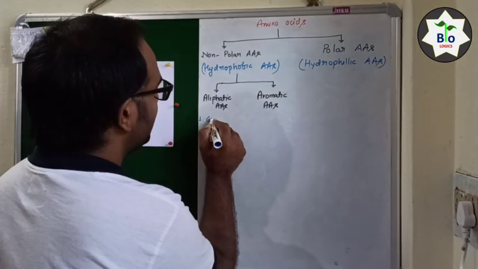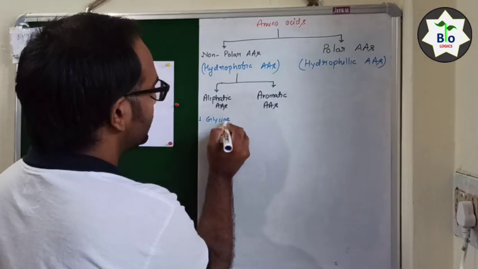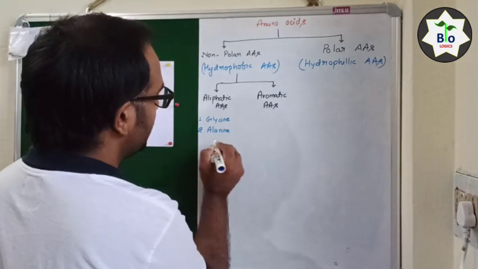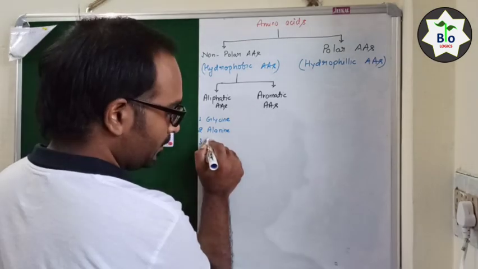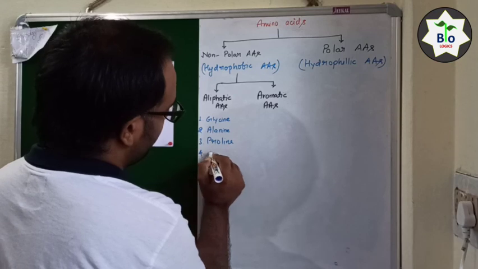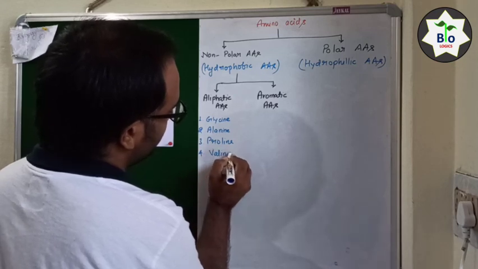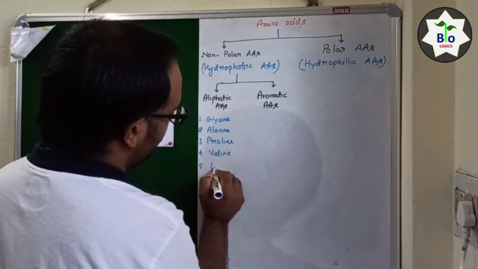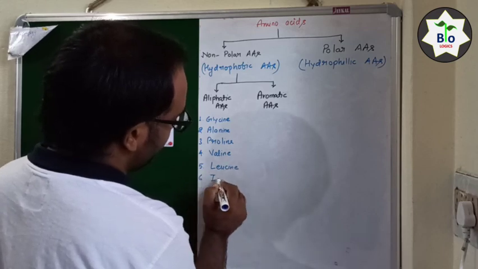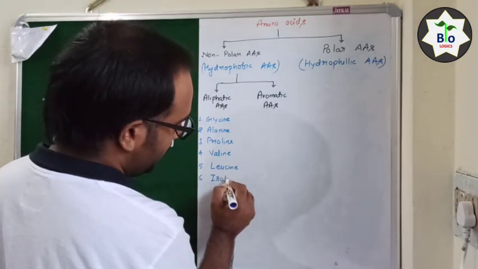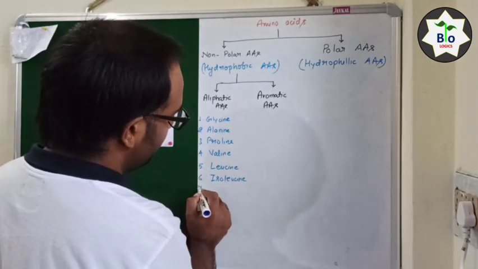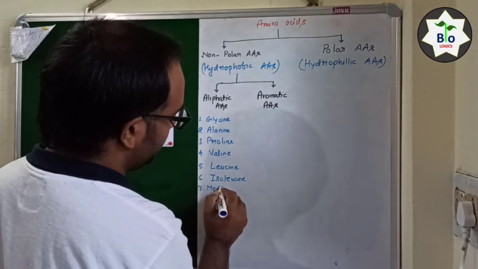Aliphatic amino acids are glycine, alanine, proline, valine, leucine, isoleucine, and methionine.